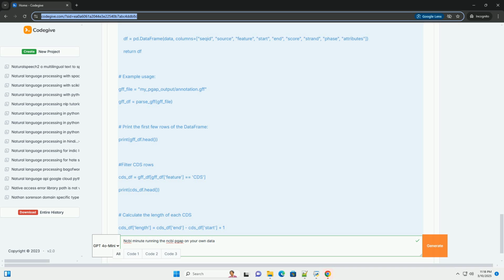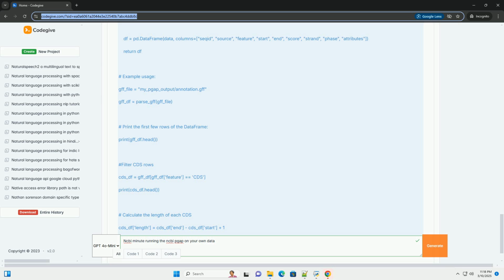Interpreting the results. 1. GFF file analysis. The GFF file is the most important output file. You can use bioinformatic tools like Artemis, NCBI, Integrative Genomics Viewer, or custom scripts to visualize and analyze the annotation. The GFF file contains information about the coordinates of each feature, its type, for example gene, CDS, tRNA, and its attributes, for example gene name, product name.